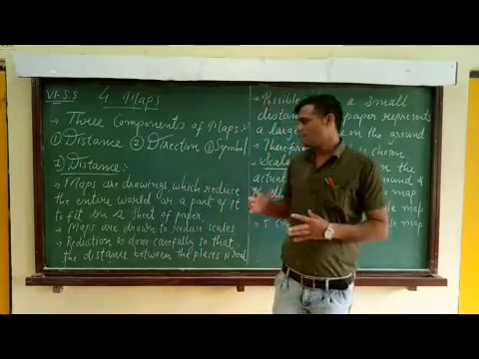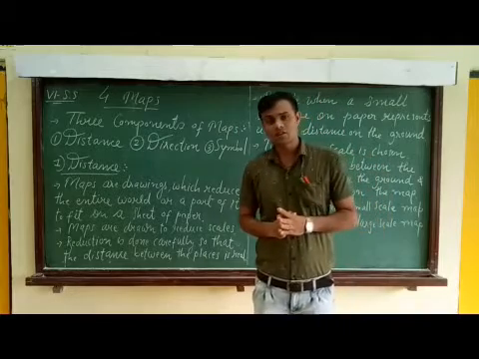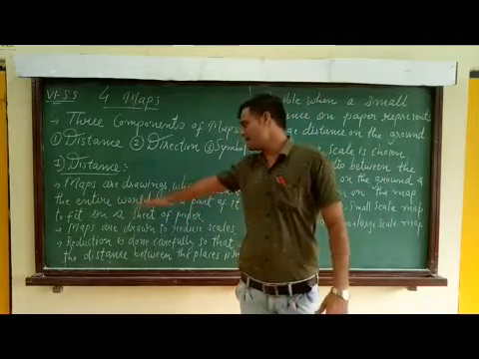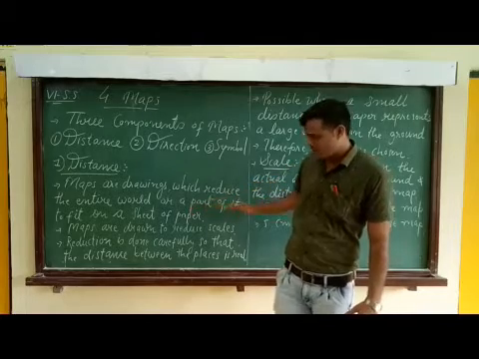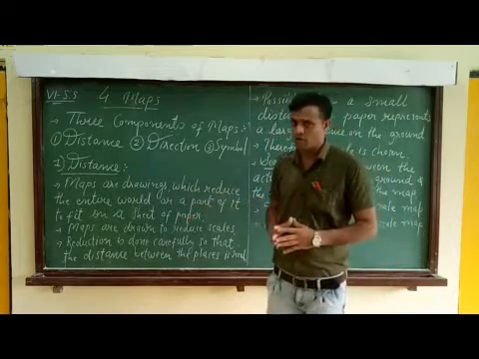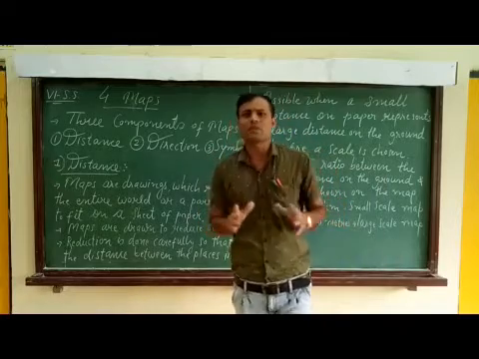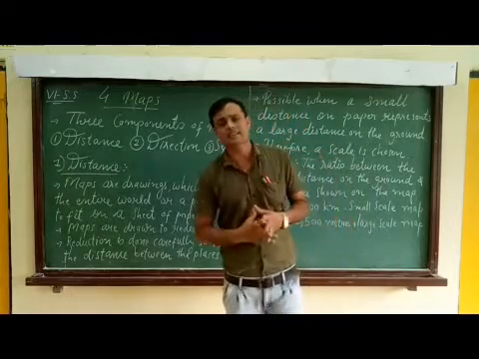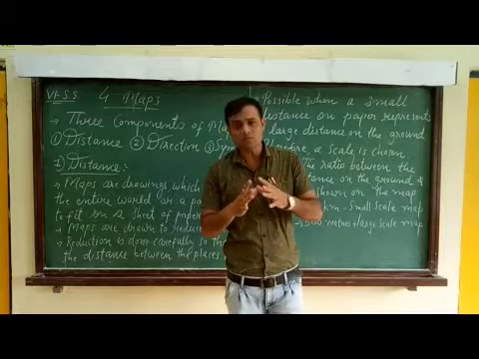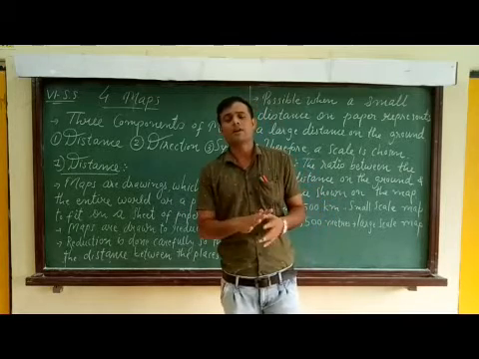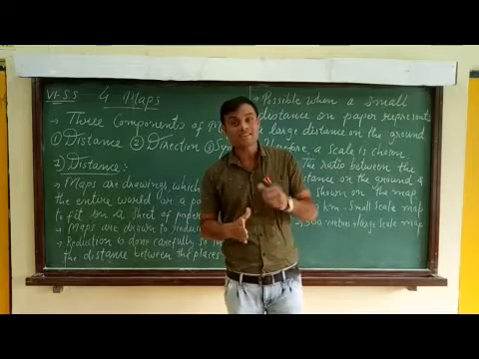Students, maps are drawings which reduce the entire world or a part of it to fit on a sheet of paper. We know that a map is a representation of the earth's surface or a part of it on a small or flat surface using a scale.